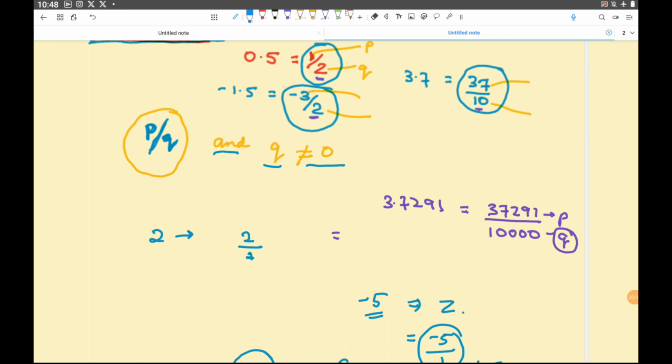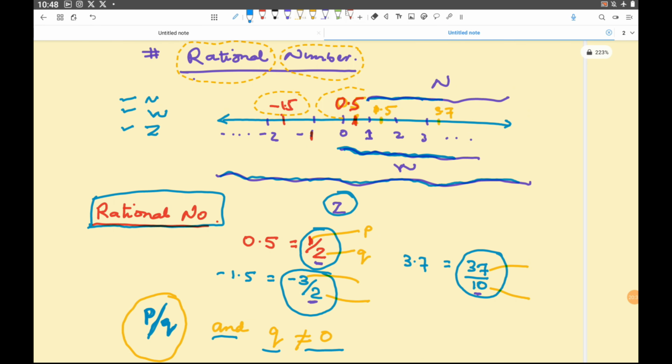See, we studied integers here. We are saying integers are 0, 1, 2, 3, 4, or minus, -1, -2, etc. Not the 0.1, not the one which is in decimal. This is how I defined the integer, right?